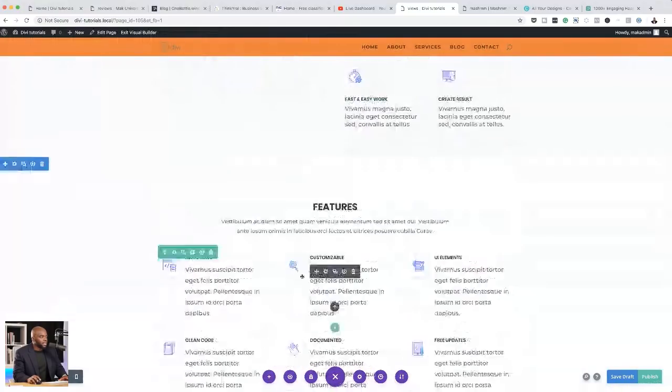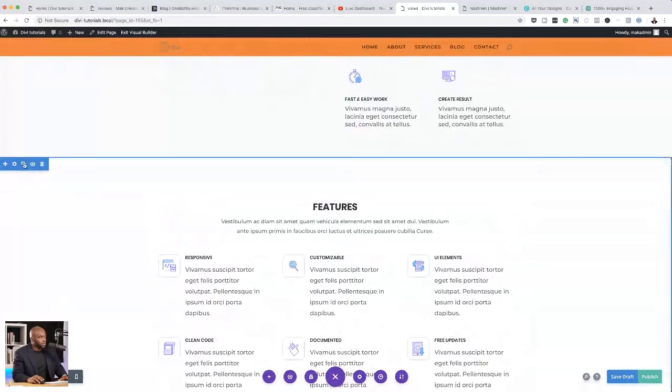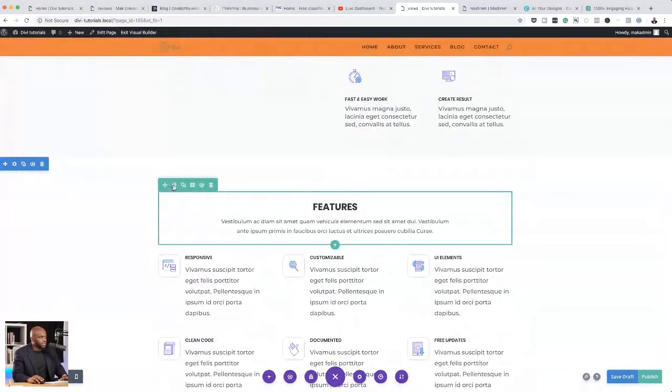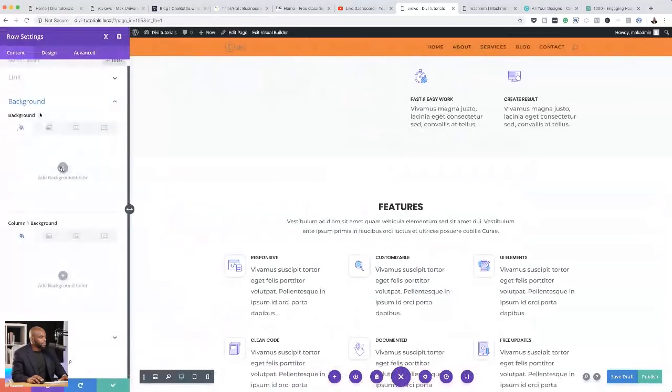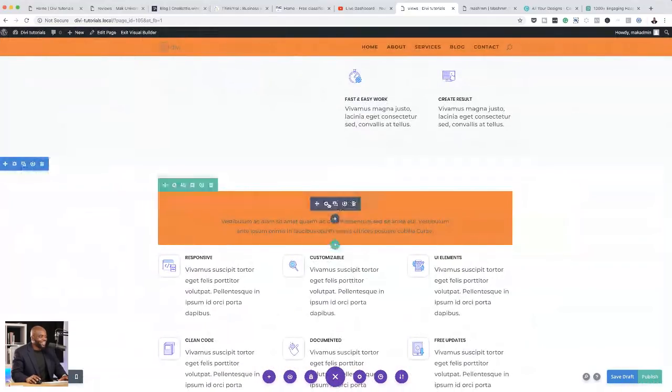Okay. So let's add spacing to this row, okay? In order for this to work as well, I need to give this row a color so you can see what I'm doing. So I'm just going to give this a background color. And this is just for demo purposes only, okay? This is not the actual design. Right, so let's say you want to add spacing as well.